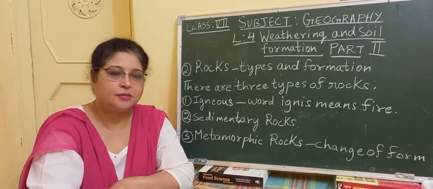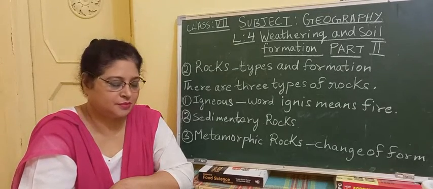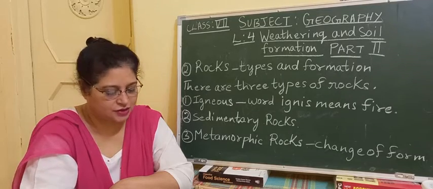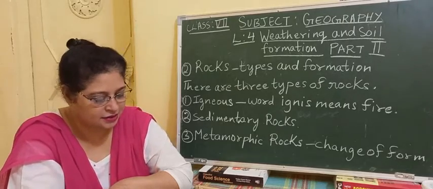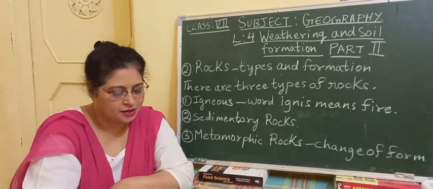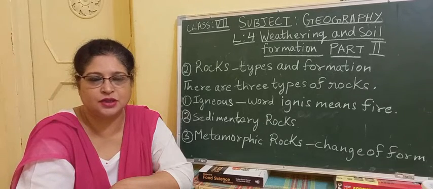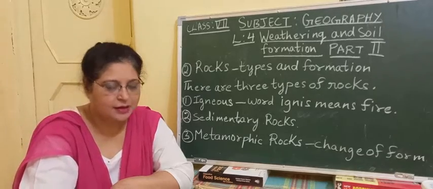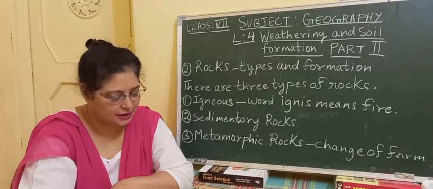sedimentary rocks. So mechanically formed sedimentary rocks is where the bigger rocks are broken into smaller fragments through forces of nature, that is wind and running water. When they break them into small pieces, then these rocks settle in other places. In this way, when sedimentary rocks break up mechanically through external force, they are known as mechanically formed sedimentary rocks. Examples of the mechanically formed sedimentary rocks are sandstone, shale and clay.